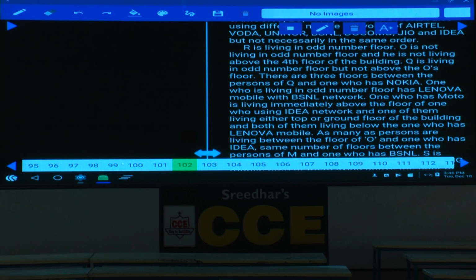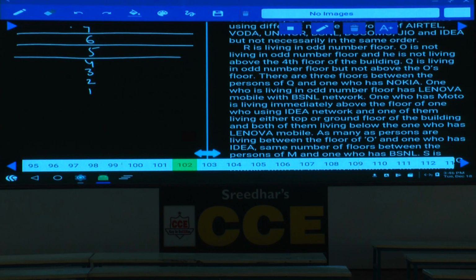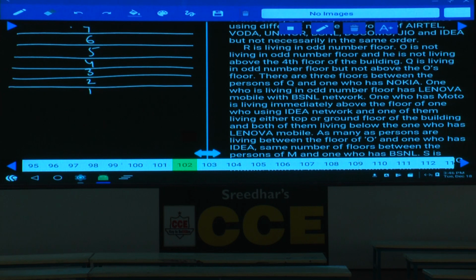Now let us first write down the 7 floors: 7, 6, 5, 4, 3, 2, and 1. Now 7 floors are there. How many persons? 7 persons are living. And the mobile, and what is the other information here? The network is also clearly given, isn't it? In total, we have 3 parameters here: the person, followed by the mobile and the network they have. R is living on an odd number floor, hence what should be the value of this R?